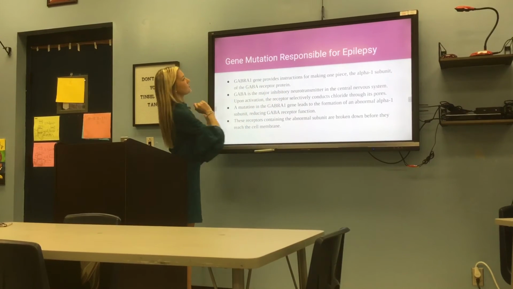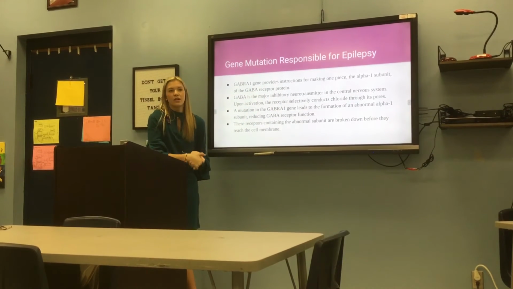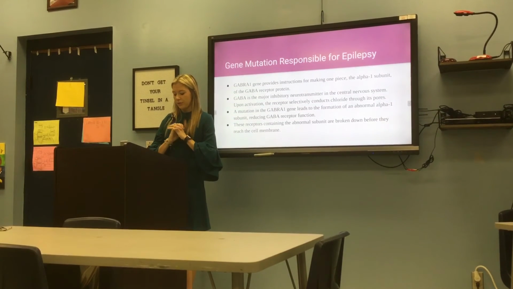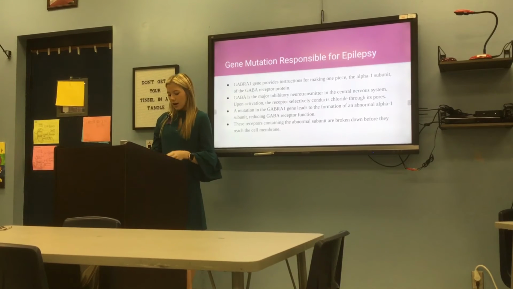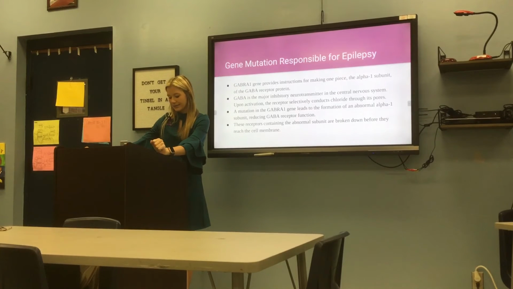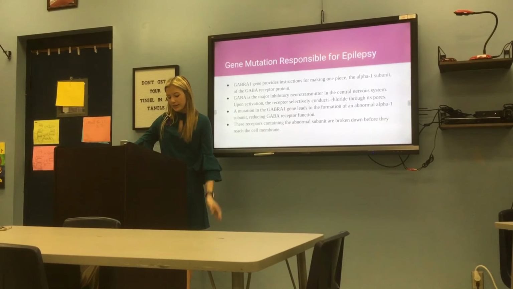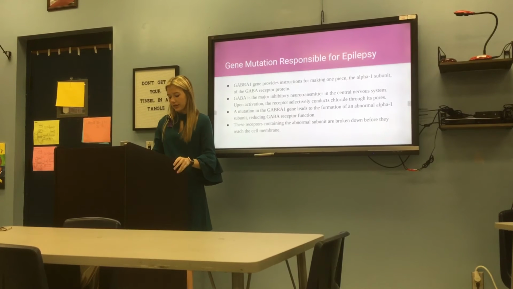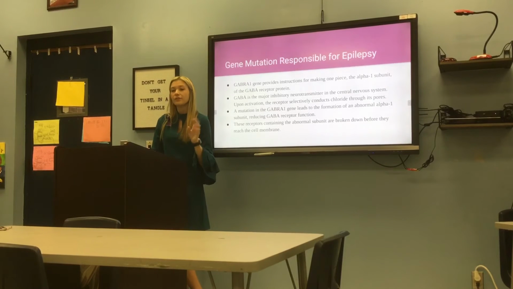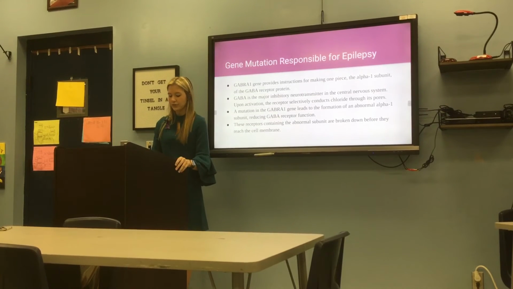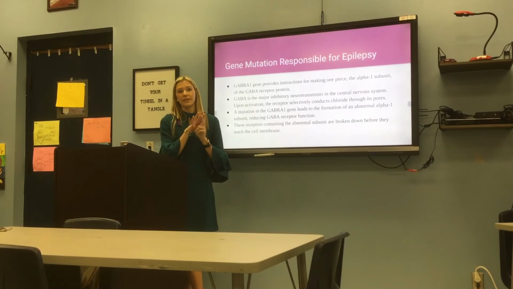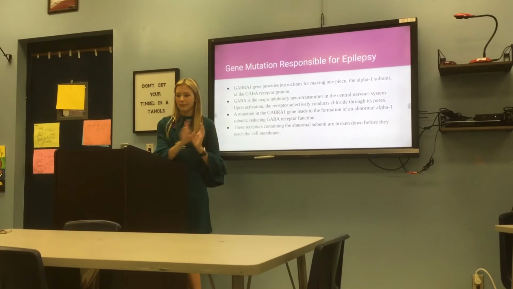So, the gene mutation responsible for epilepsy. This gene is the GABRA1 gene, and it provides instructions for making one piece, the alpha-1 subunit, of the GABA receptor, that is the gamma-aminobutyric acid receptor protein. The GABA receptor is a major inhibitory neurotransmitter receptor in the central nervous system. Upon activation, this receptor selectively conducts chloride through its pore. So sodium ions rush in, causing a rapid change, and this will send the chloride ions in to stop that.